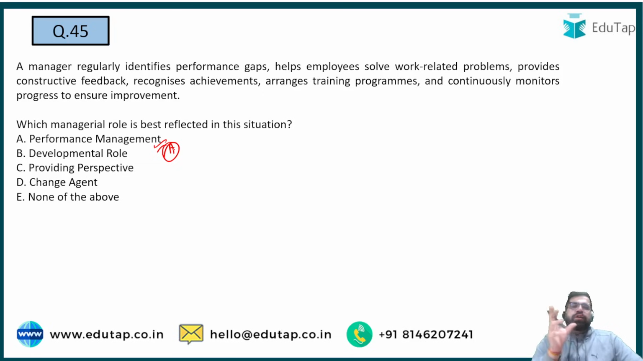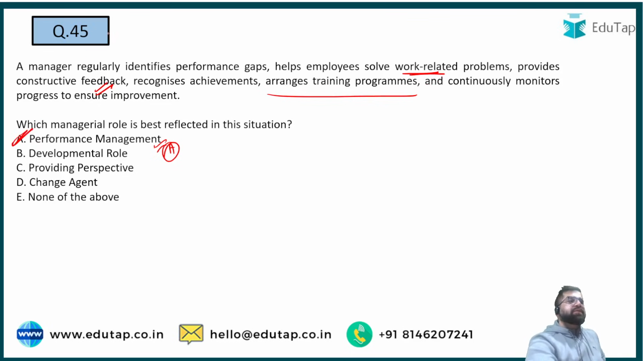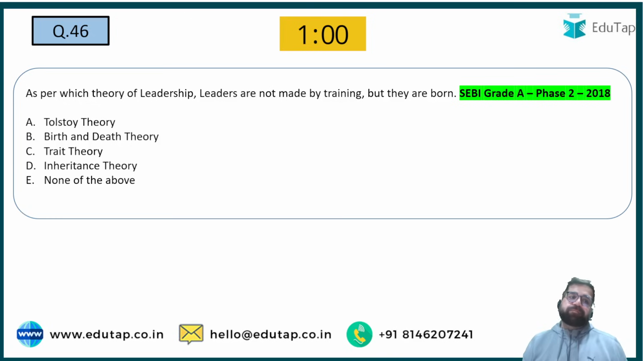Again, look for the broader thing. Developmental role is for future, but in this question, you are giving feedback also, which is definitely for present work. You are also giving work, solving the work related problems, arranging training programs. So this will come under performance management, which will make the right answer option number A for question number 45.